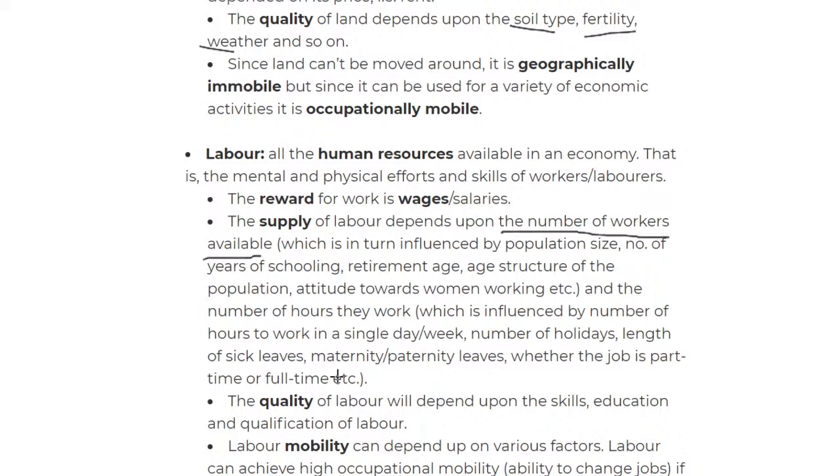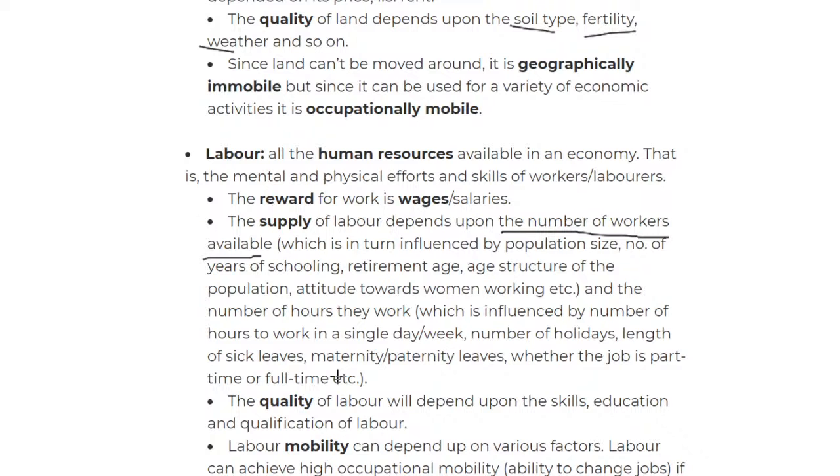Number one factor: the population size. If I have a big population, I'll have more workers willing to work. That means my labor will increase.